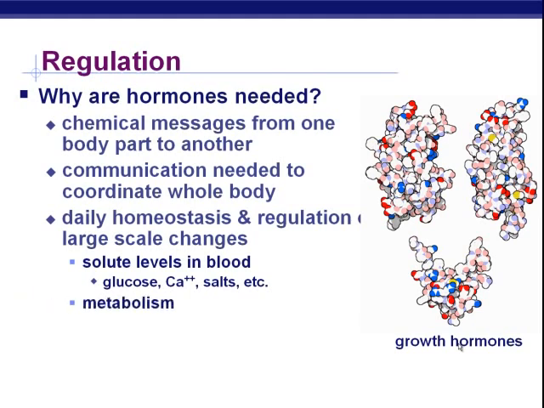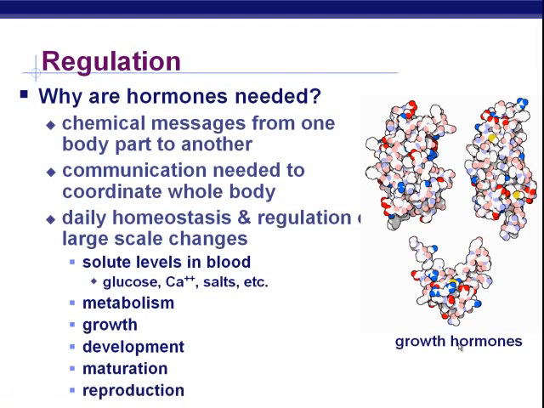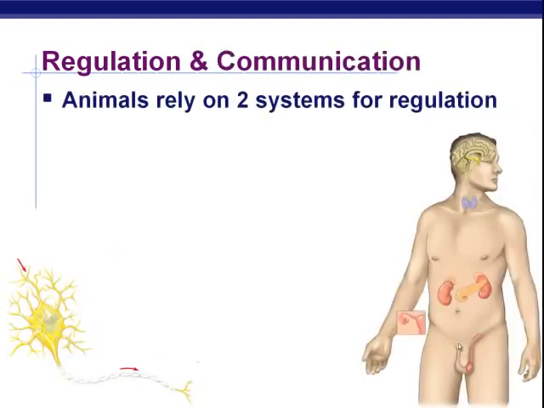But there's bigger scale things that are more long-lasting permanent effects, like growth, maturity, development, things like that, that are also coordinated and regulated by your hormones. So a lot of different aspects to this organ system.